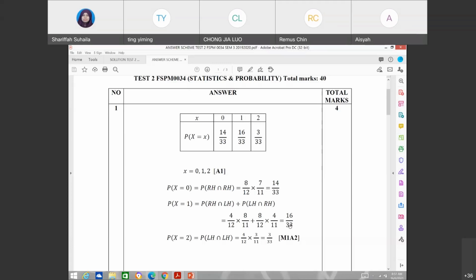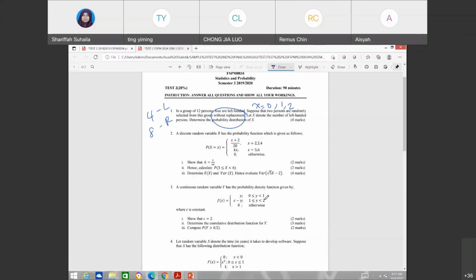Okay, probability X equals 2. Okay, so that's mean both are left-handed. So 3 over 33. So check, double check, total probability sama tak dengan 1. Okay, kalau sama, there's no problem lah. So that one. Okay, so that is the first one. Okay. Second one.